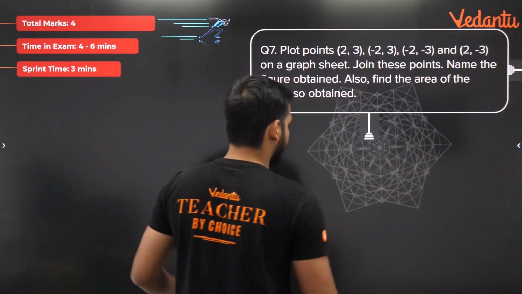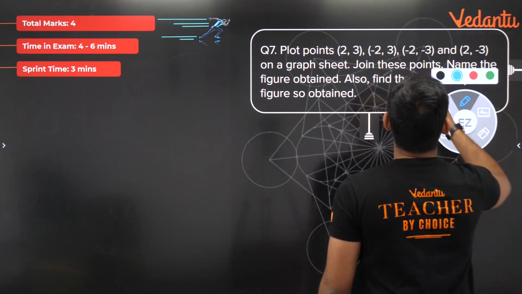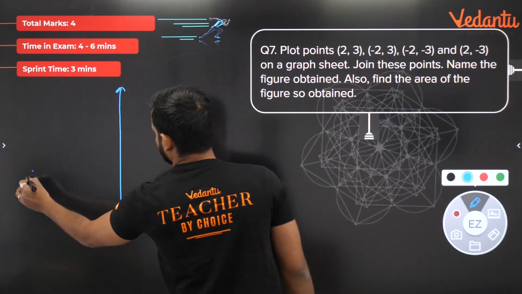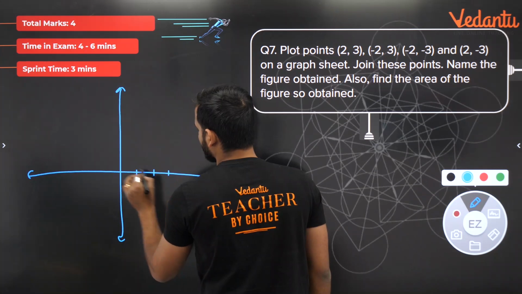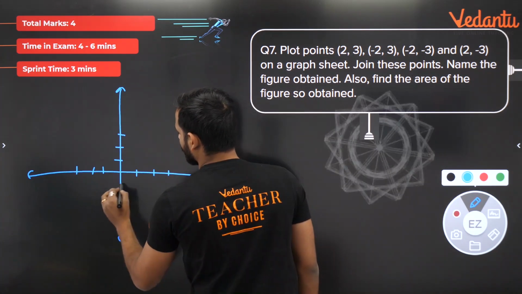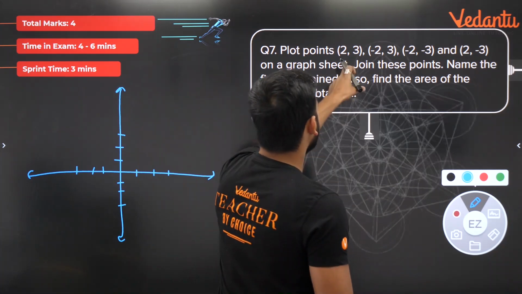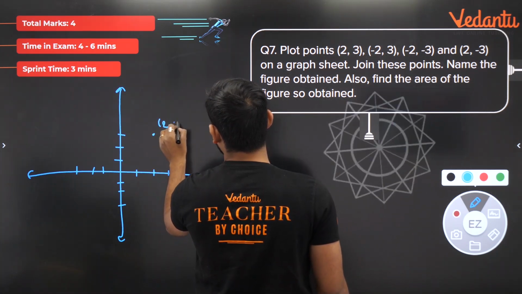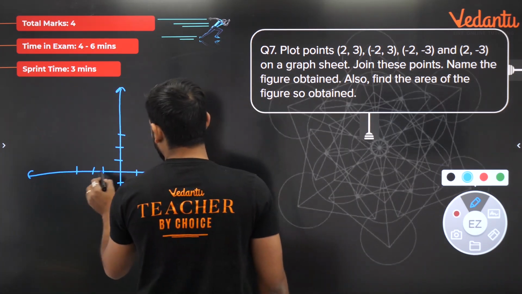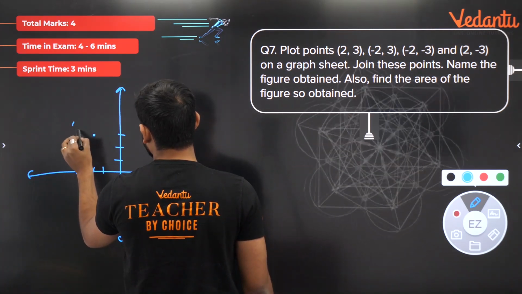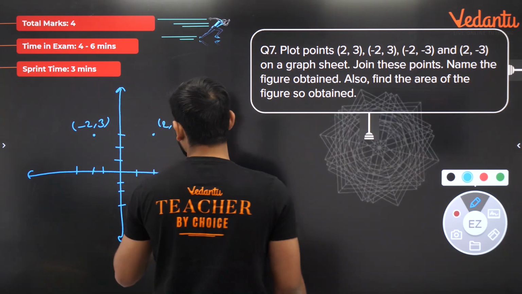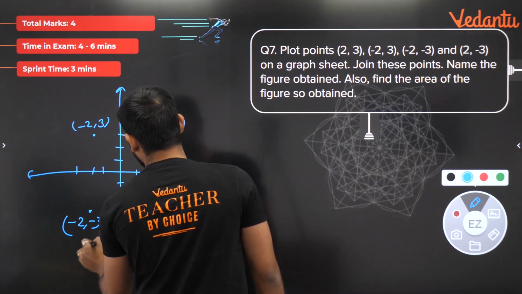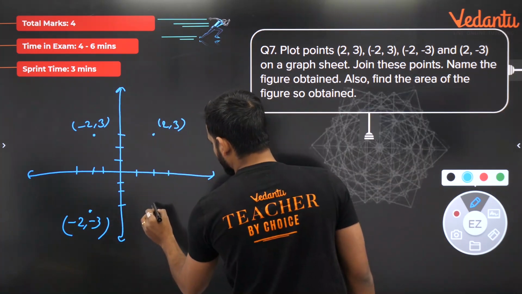Now see, let's draw it very quickly. Okay, it's a rough diagram, bachon. 2, 3 means 2 on the x-axis, on the y-axis, 3. 2, 3 is here. Then minus 2, 3. Minus 2 is here, 3 is here. This is your minus 2, 3. Then minus 2, minus 3 will be somewhere here. And then 2, minus 3 will be here.